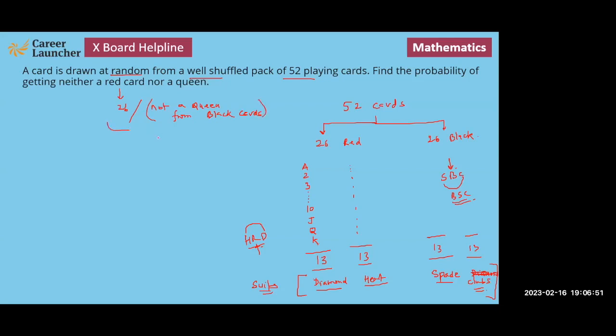So you're removing from this. There are two cards that you will have, which are black queens. So essentially, the cards that favor the outcome: the probability that the card is neither queen nor red must be equal to 24 by 52.